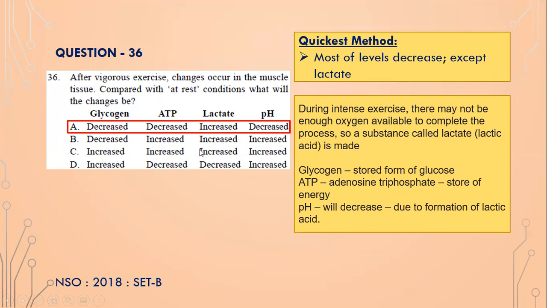So glycogen, which is stored form of glucose, you need that during exercise, so glycogen decreases. ATP, which is adenosine triphosphate, which is a store of energy, because you are exercising, you are using that, so ATP also decreases. Lactate is basically because intense exercise, there may not be enough oxygen available to complete the process, so substance called as lactate is made. So muscles actually produce lactate, and because lactate is lactic acid, the pH will decrease.